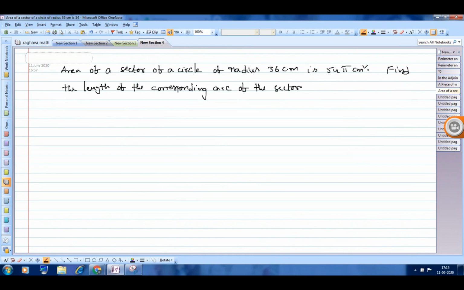They gave the area of the sector and the radius. First find out the angle. Once you get the angle, then you will be able to find the length of the arc. So the central angle you have to find out here. If you know the central angle, then you can find the length of the arc.